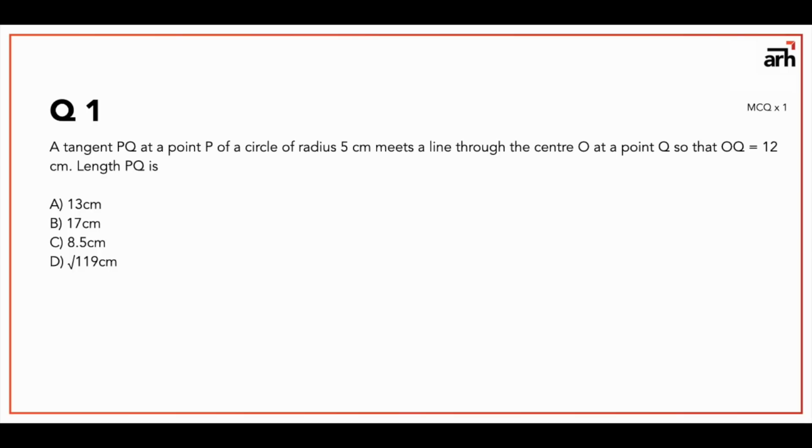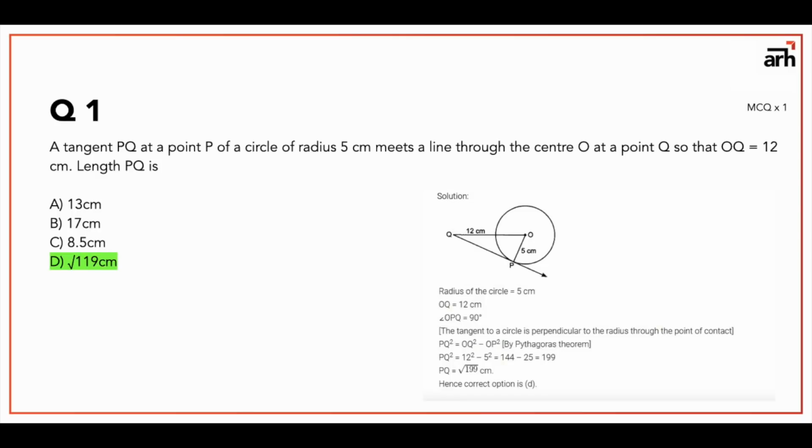Now, very important logic or method for finding geometrical type questions is Pythagoras theorem, and you should know few basic Pythagoras triads, that is 3, 4, 5, 5, 12, 13, 9, 40, 41, so on and so forth. But in this question, this logic doesn't apply, because if you draw the figure, you're gonna see that in triangle OPQ, OP is equal to 5 centimeters, OQ, which is the diagonal, is 12 centimeters, and you have to find the length PQ. So in triangle OPQ, angle OPQ is 90 degree, OP is equal to 5 centimeters, and diagonal OQ is given as 12 centimeters.